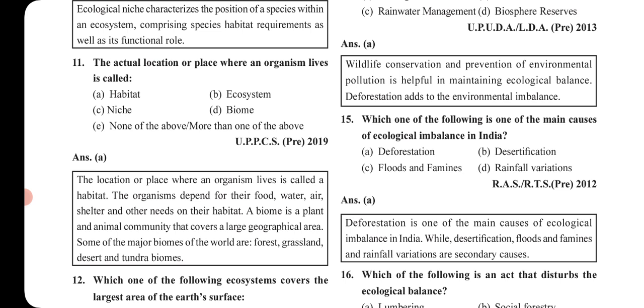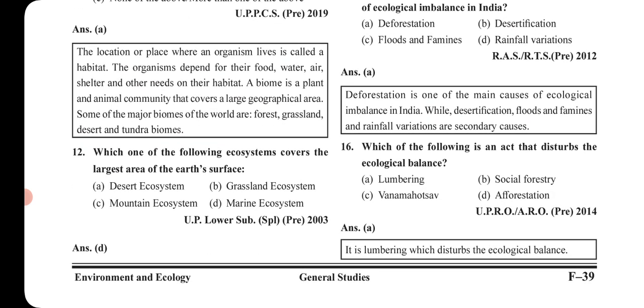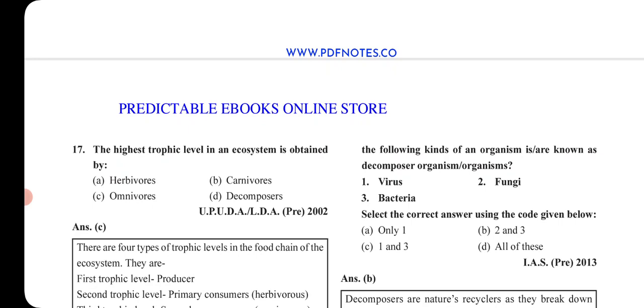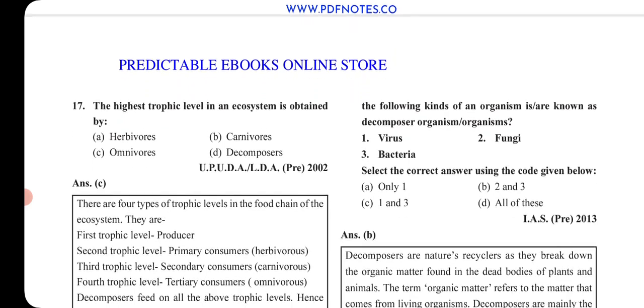Which one of the following is one of the main causes of ecological imbalance in India? The answer is deforestation. Okay. Which of the following is an act that disturbs the ecological balance? Then again, lumbering is the right answer. The highest trophic level in an ecosystem is obtained by, the answer is omnivores.